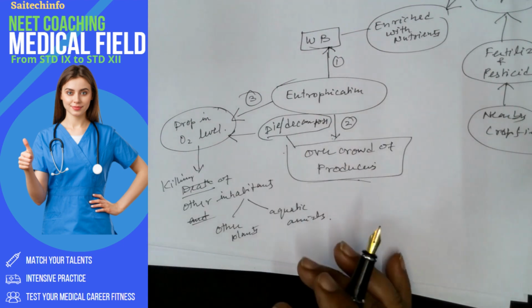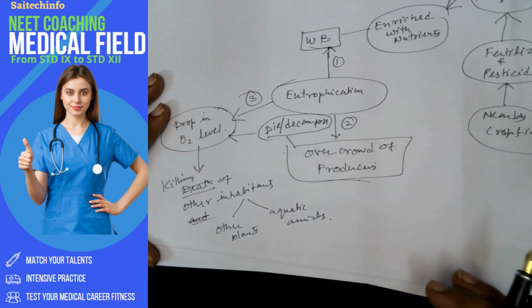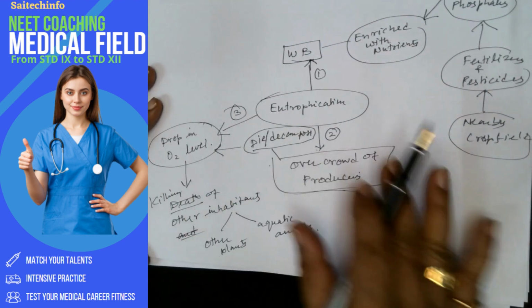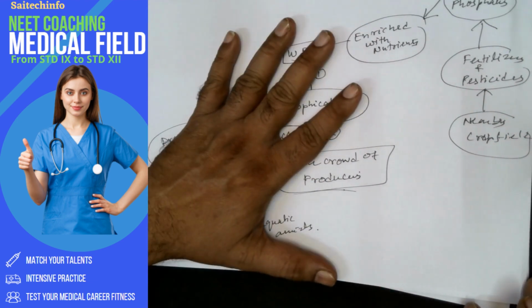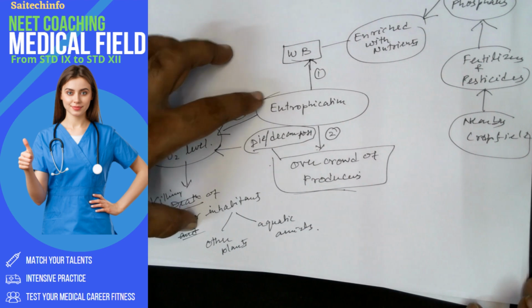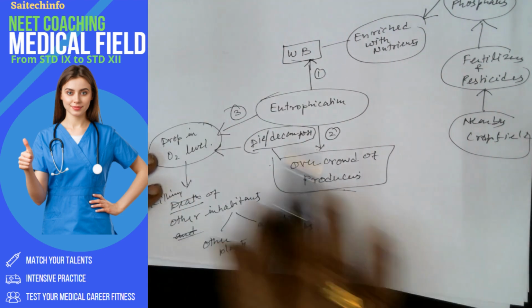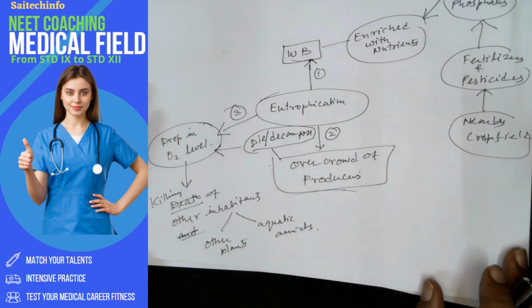So these are the primary nodes, and these are the secondary nodes of this entire concept map. Now based on that, we can easily explain, and this can also be used by teachers to explain eutrophication. This concept map can be prepared on a flashcard, or on an A4 sheet, or presented as a poster also.